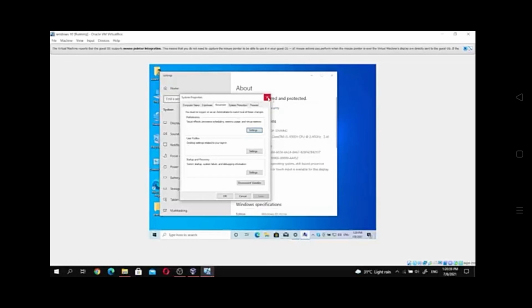Okay, so we go to the computer name, where I will change the name of this computer.